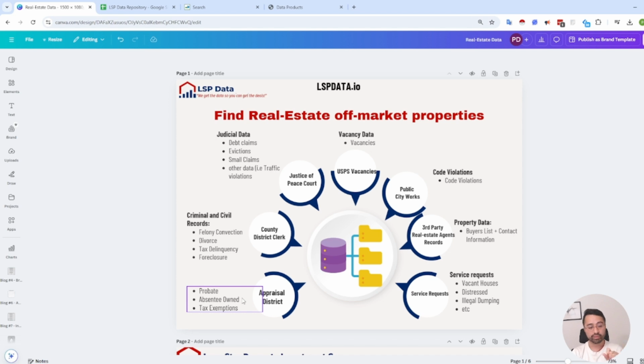Is it single family, multifamily? Is it infill lots? Is it vacant property, right? And again, depending on your state, you may get the first and last name of the owner. So this is a pretty extensive list of places where you can find leads yourself, right?